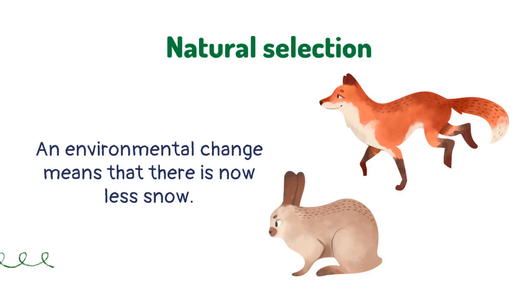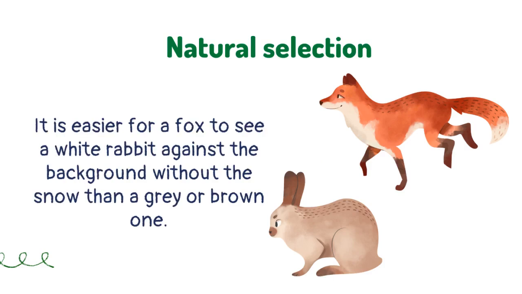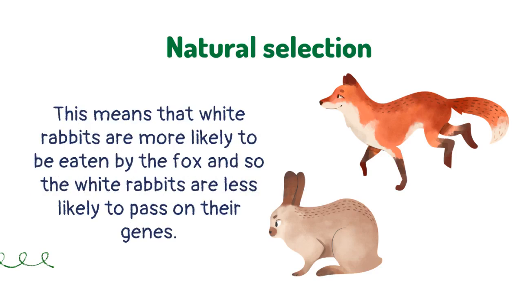The first stage of a change in a species is often an environmental change, for example, that there is now less snow. It is easier for a fox to see a white rabbit against the background without the snow than a gray or brown one. This means that white rabbits are more likely to be eaten by the fox, and so the white rabbits are less likely to pass on their genes.